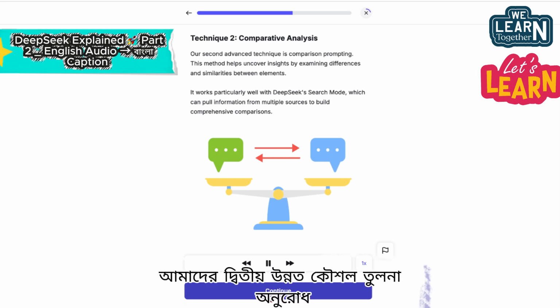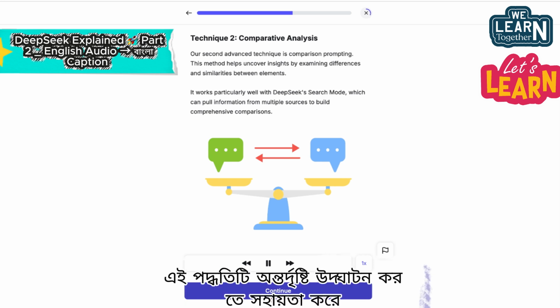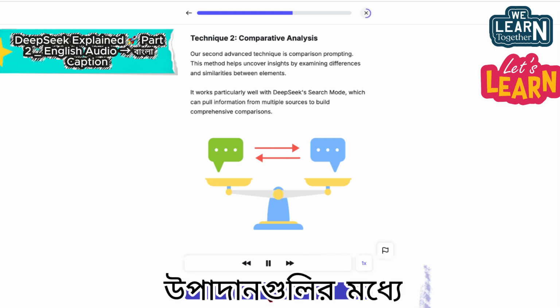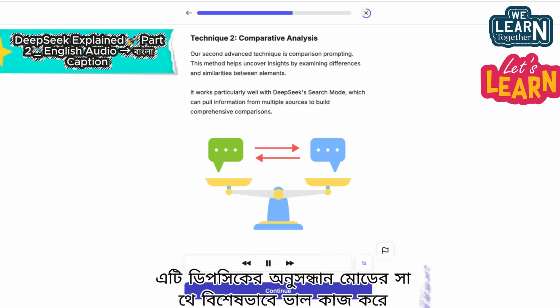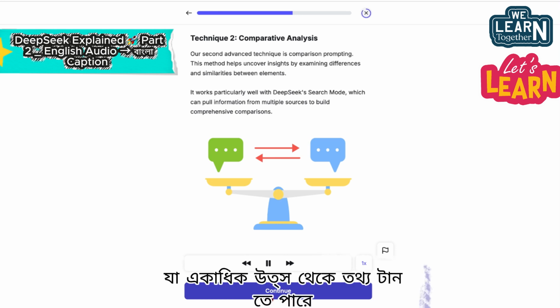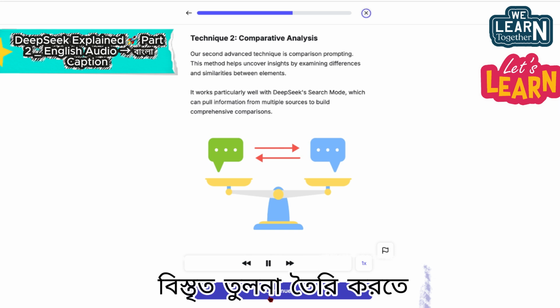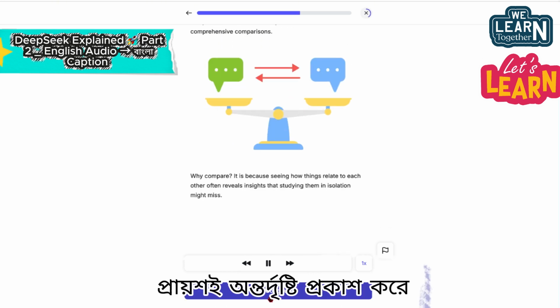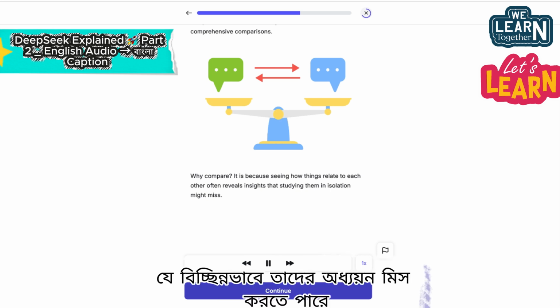Our second advanced technique is comparison prompting. This method helps uncover insights by examining differences and similarities between elements. It works particularly well with DeepSeek's search mode, which can pull information from multiple sources to build comprehensive comparisons. Why compare? It is because seeing how things relate to each other often reveals insights that studying them in isolation